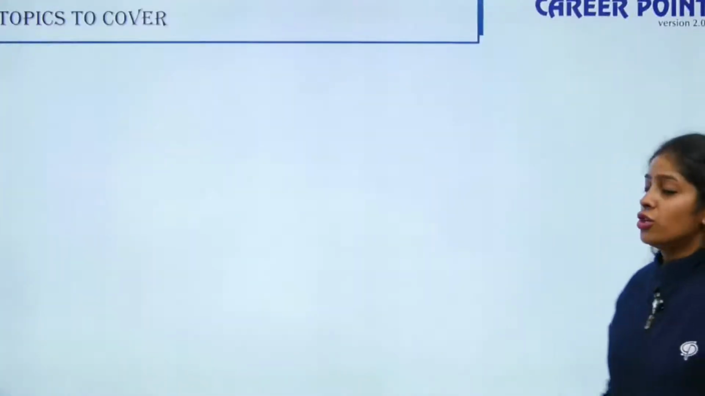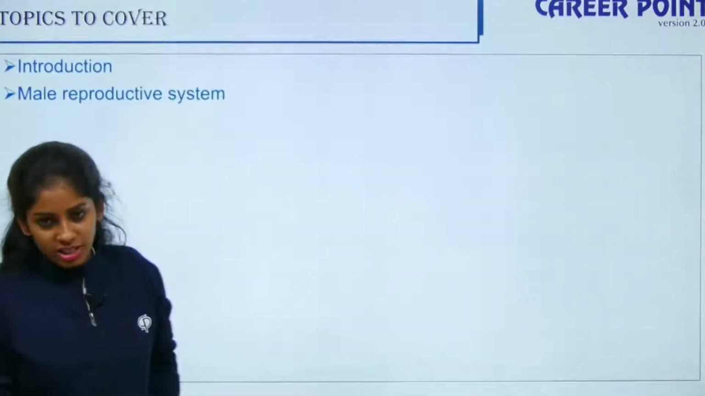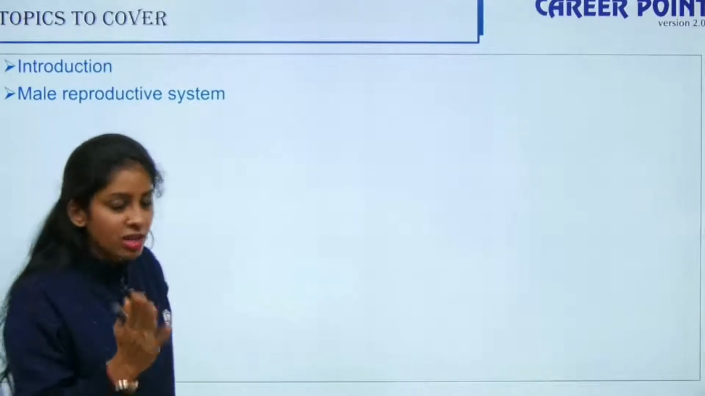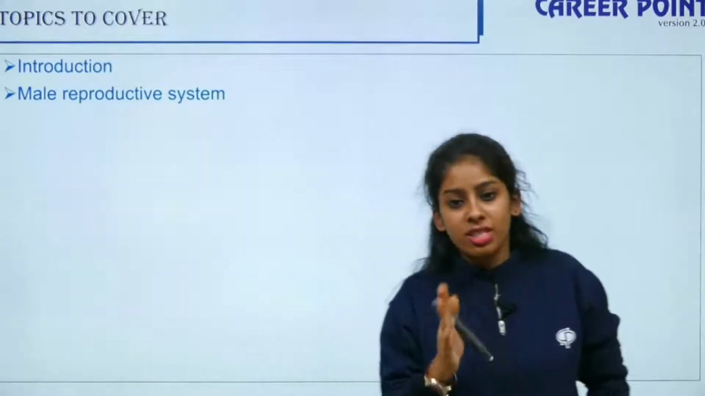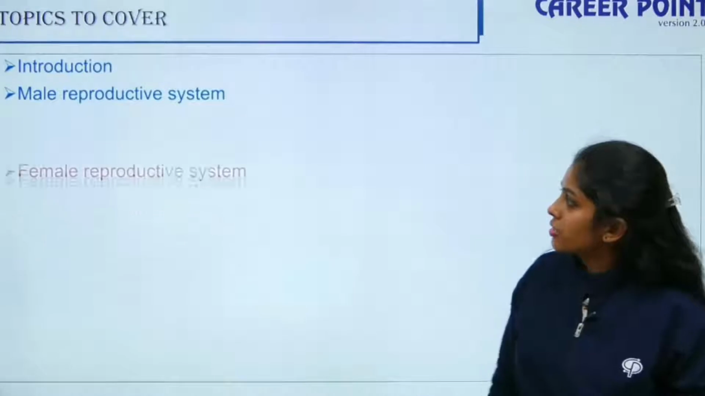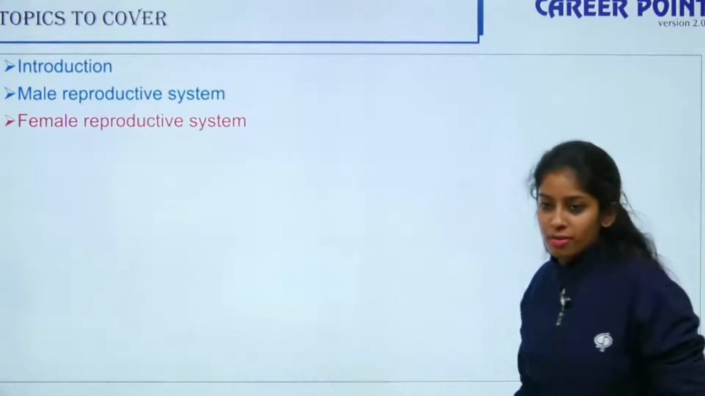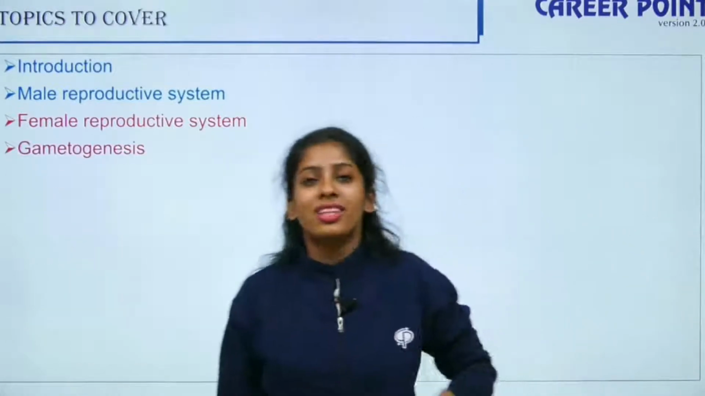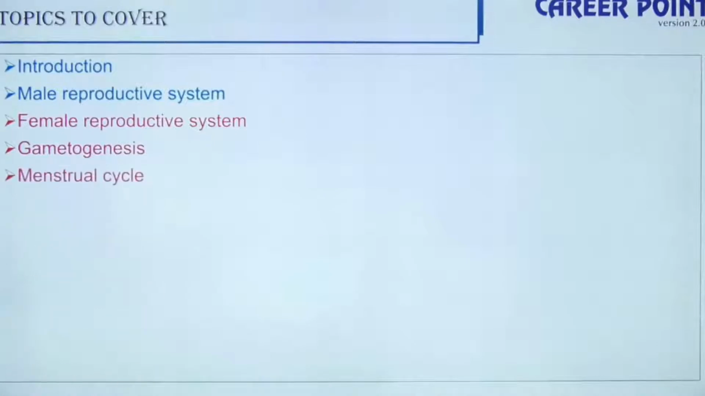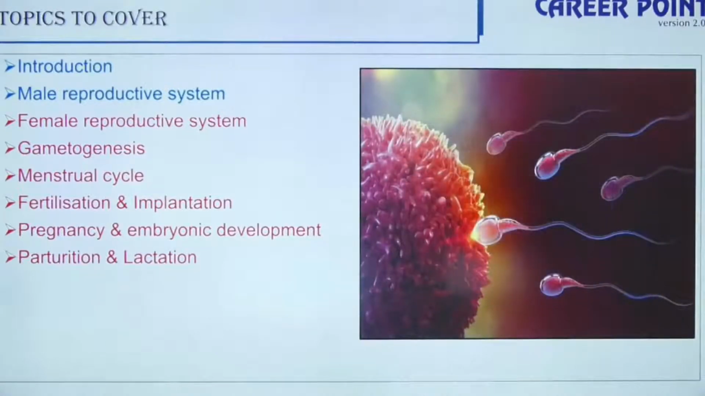So moving further, what are the topics that we will be covering in this chapter? First, we will talk about the introduction. How does human reproduction happen? It is not a single step process. There are 7 steps that lead to a complete development of a fetus. So we are starting with your male reproductive system. Today we will talk about introduction and male reproductive system, followed by female reproductive system in the subsequent lectures. Then gametogenesis. You have your menstrual cycle, which happens in case of female. Then you have fertilization, implantation, pregnancy and embryonic development, parturition and lactation. So these are the chapters that we will be covering here.